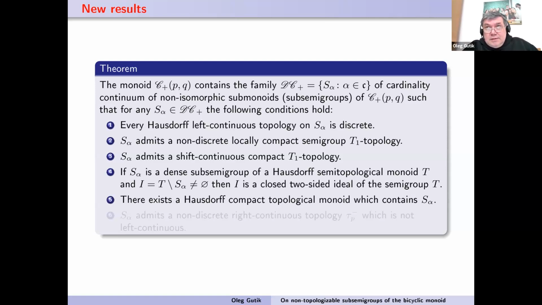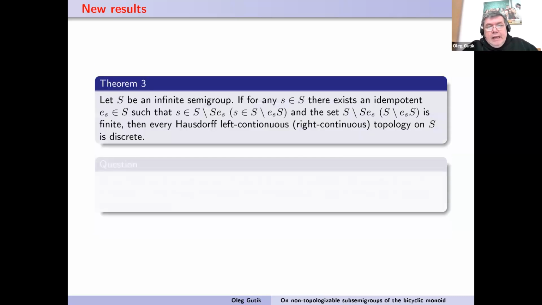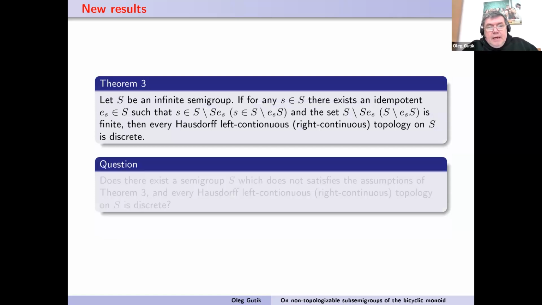This is a very interesting result because the bicyclic semigroup does not embed into any compact Hausdorff topological semigroup. And next, the semigroup S alpha admits a non-discrete right continuous topology which is not left continuous. Also, for the proof of this theorem we use the previous theorem.